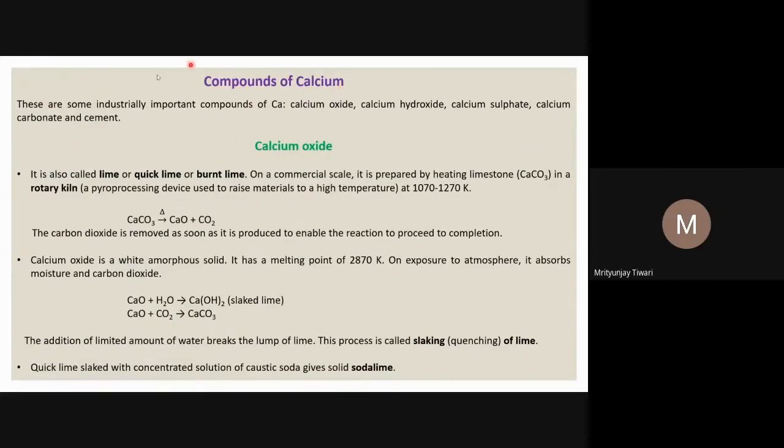So, compounds of calcium. There are some very important compounds of calcium that we use quite often in our day-to-day life. Calcium oxide, calcium hydroxide, calcium sulfate, and calcium carbonate are some very important compounds. Let us look first at calcium oxide, CaO, which is also called lime, quick lime, or burnt lime. So lime is CaO, calcium oxide. Its chemical formula is CaO.